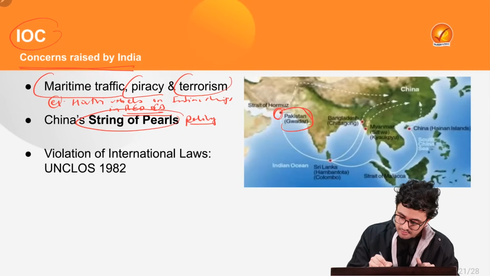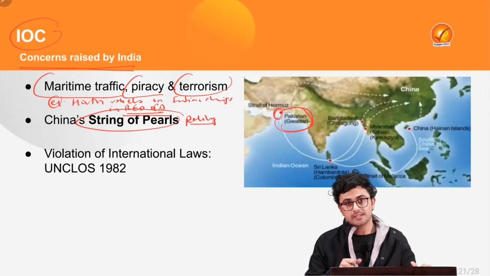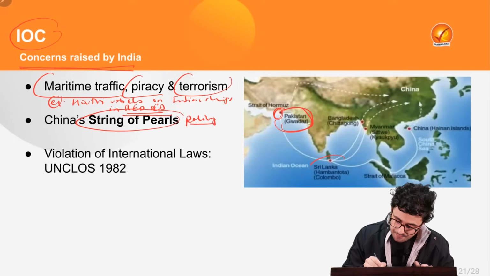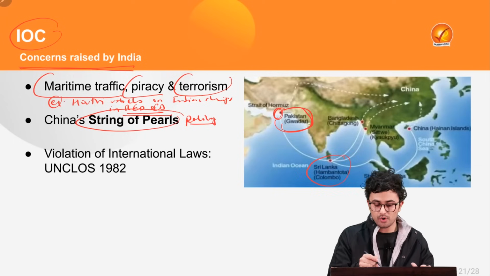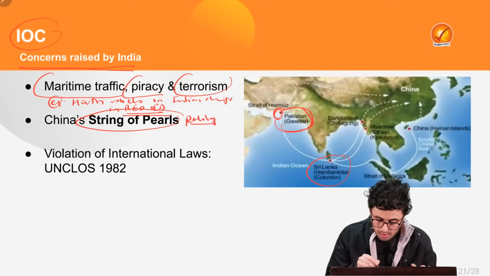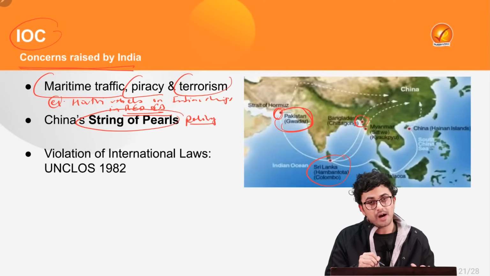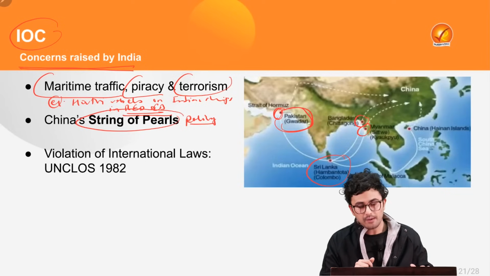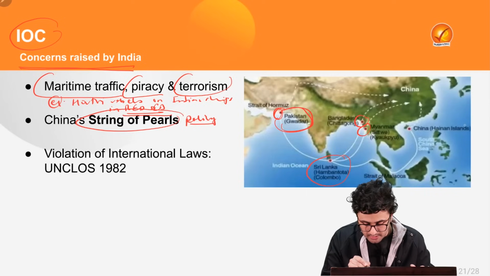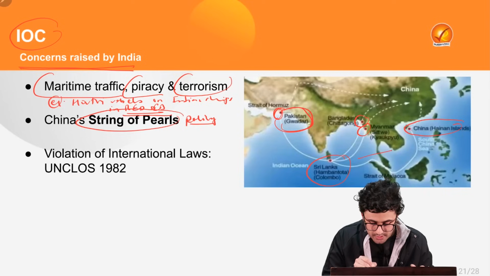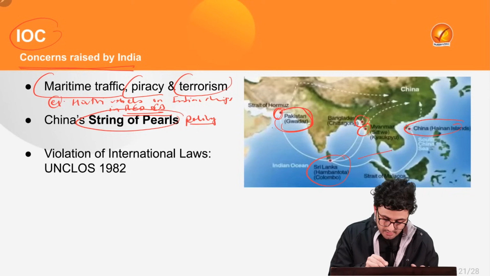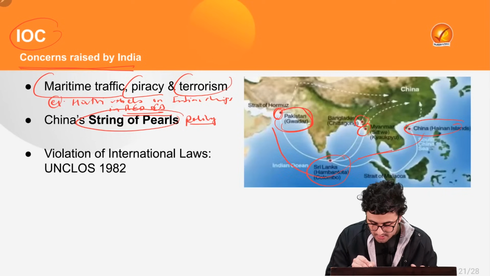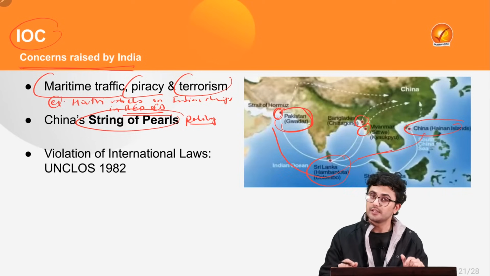One is here, that is Gwadar port in Pakistan. The next is Hambantota port in Sri Lanka. Also there is Chittagong in Bangladesh, Sittwe in Myanmar, and ultimately the Hainan Islands of China. By creating this, China is encircling India.